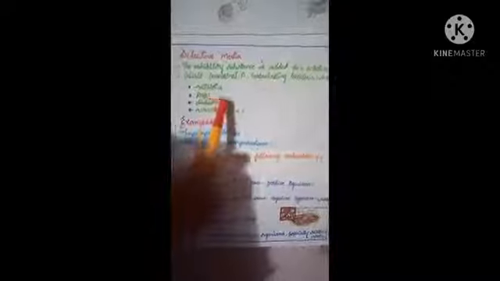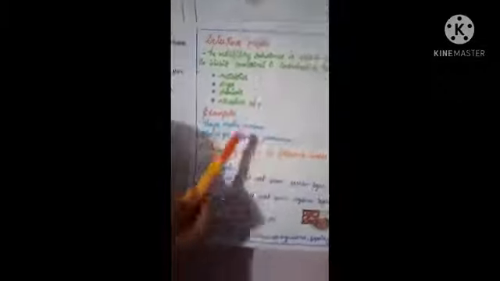Next one is selective media. What is selective media? An inhibitory substance is added to solid media to inhibit conventional contaminating bacteria. The inhibitory substances are antibiotics, dyes, chemicals, and alteration of pH. For example, Thayer-Martin medium is selective for Neisseria gonorrhoeae.